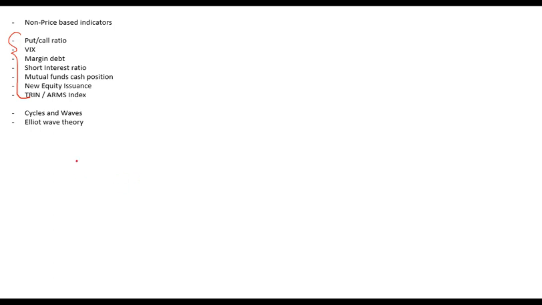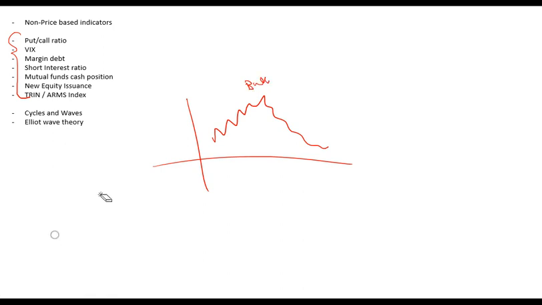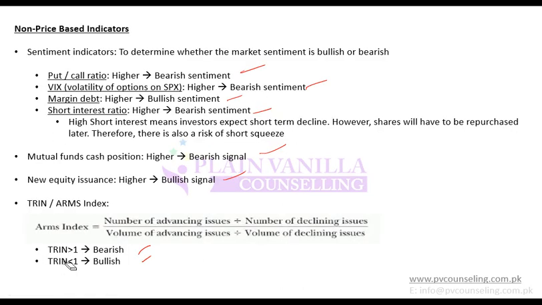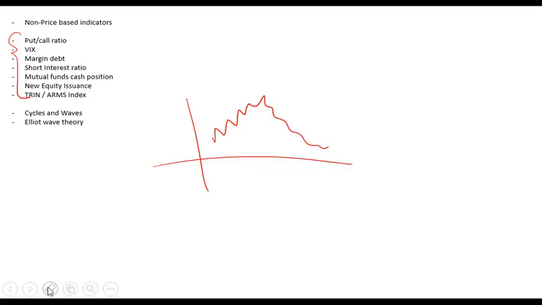And the last section discusses cycles and waves. It simply tells you that financial markets move in the form of cycles. Every uptrend is followed by a downtrend, and every downtrend is followed by an uptrend. The market never moves in one direction. It moves in the form of cycles.